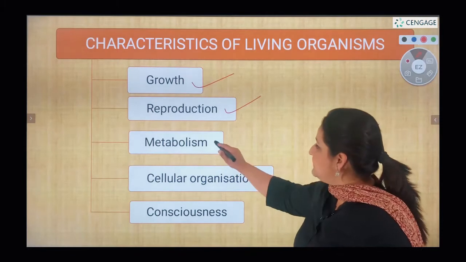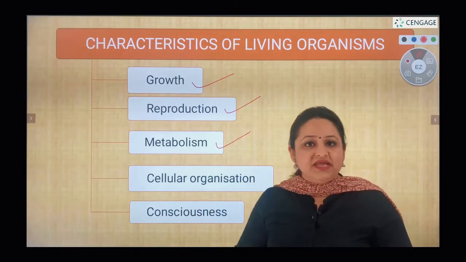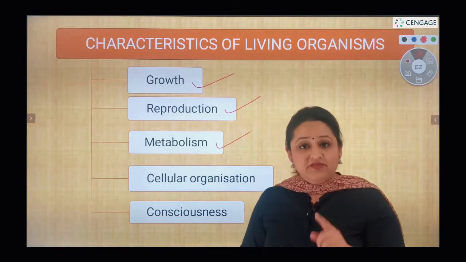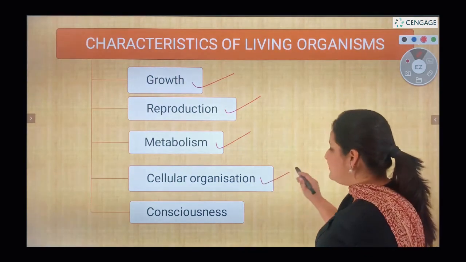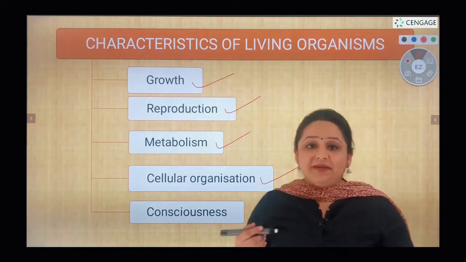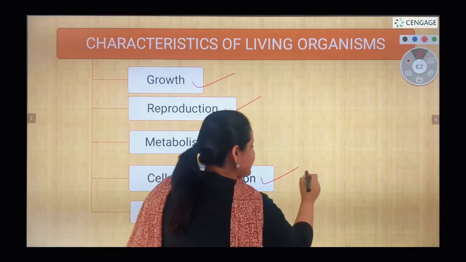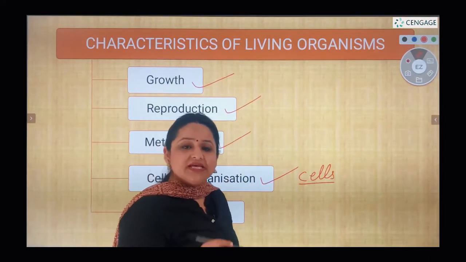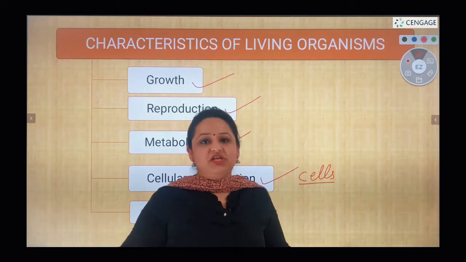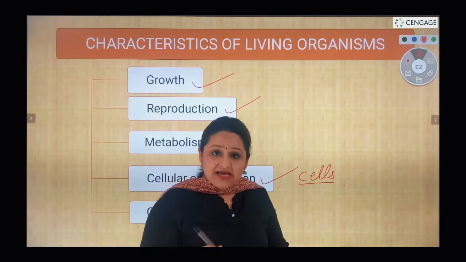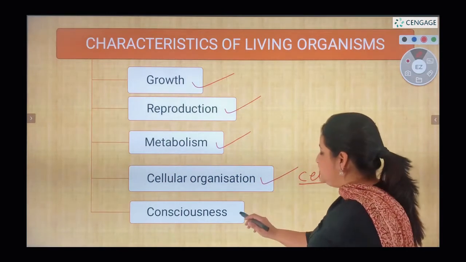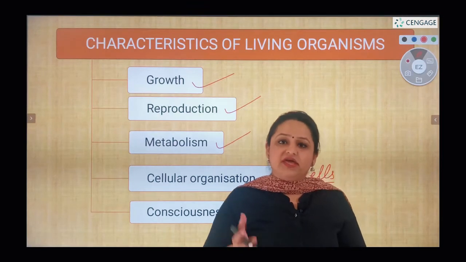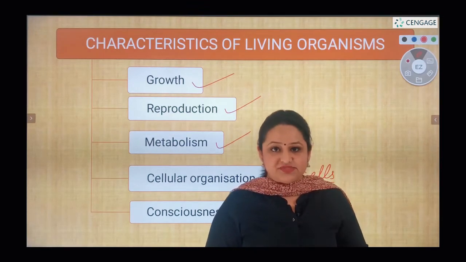Living organisms undergo metabolism, that is specific chemical reactions which take place in their body. Living organisms have cellular organization. That means the living organisms are made up of cells which are also known as the basic structural functional unit of life, and the living organisms show consciousness. So these are some of the major characteristics of living organisms.